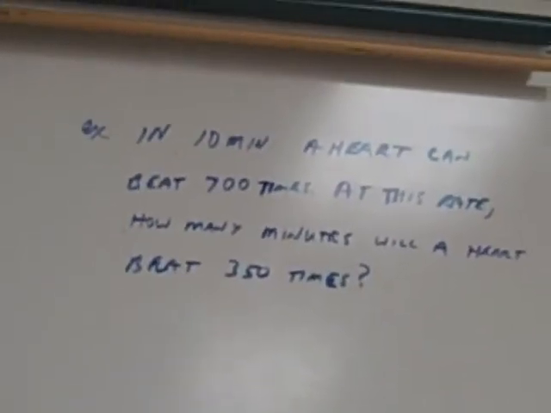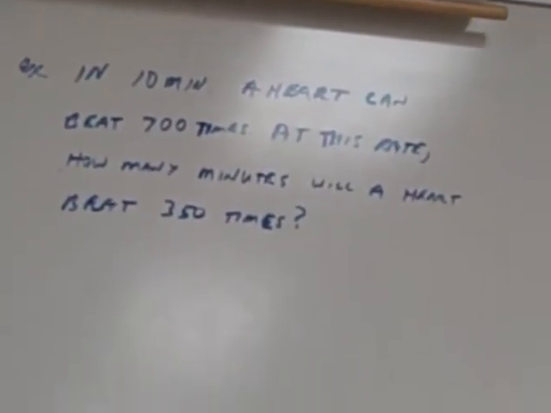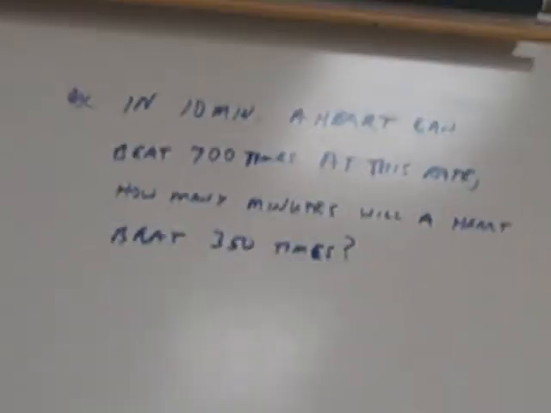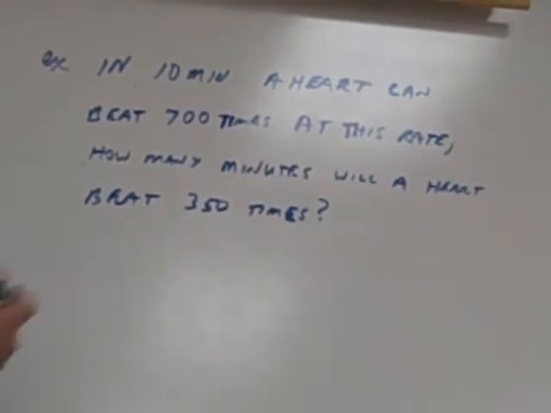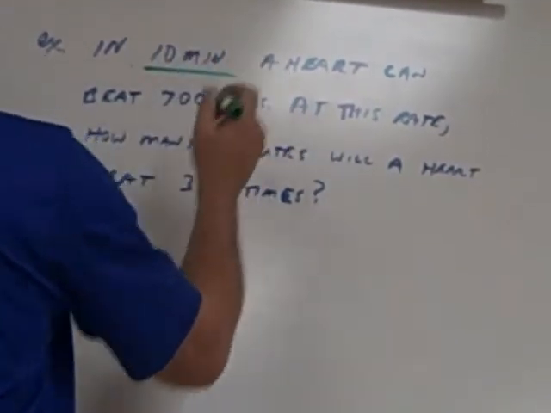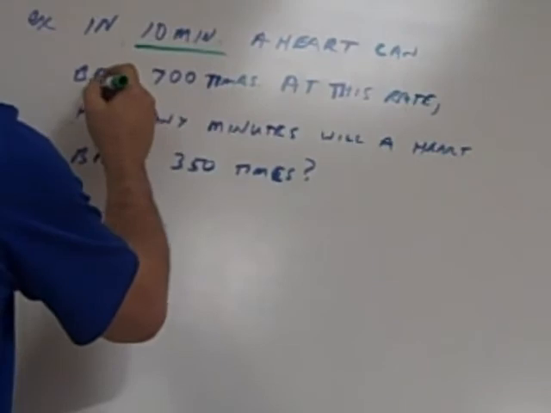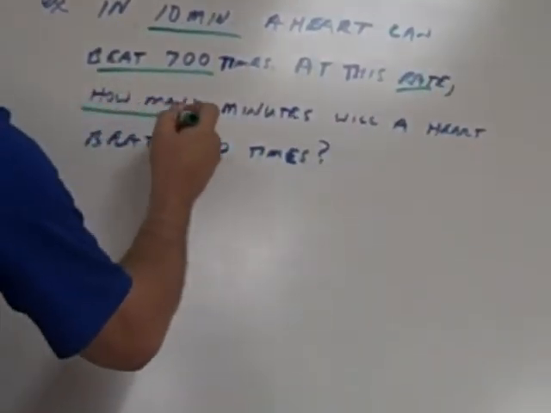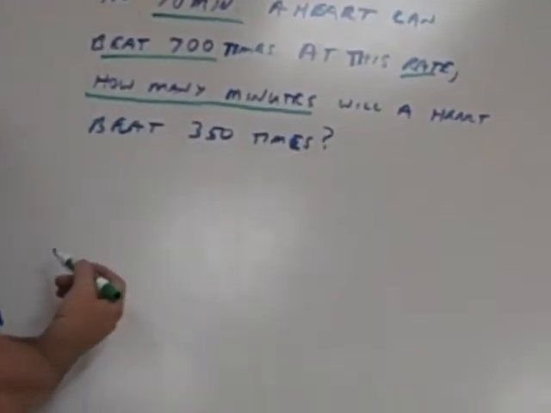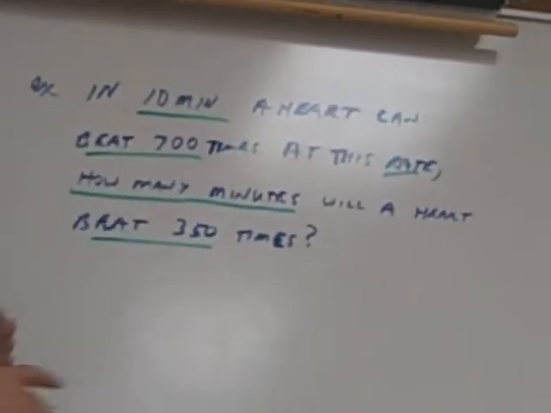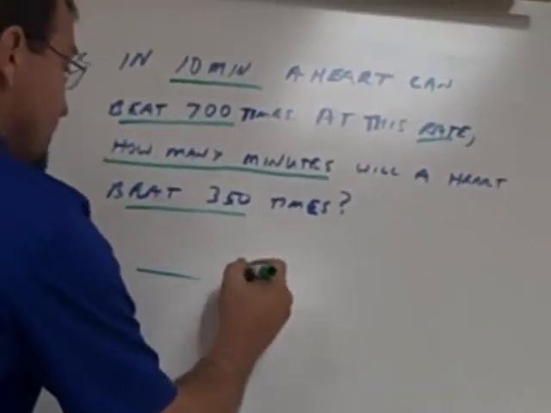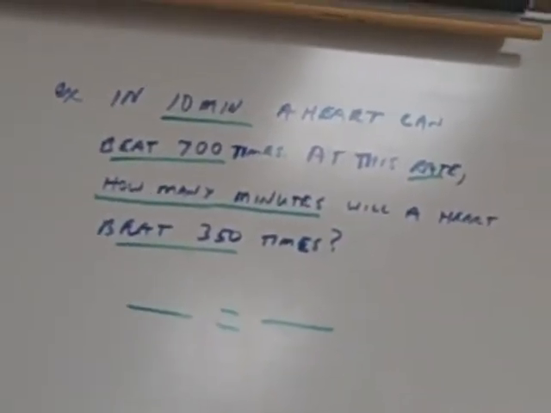Read this one. In 10 minutes, a heart can beat 700 times. At this rate, how many minutes will a heart beat 350 times? What do you see? 3 numbers. 10 minutes. 700 beats. Rate. How many minutes to beat 350? Do you see 3 pieces of information and asking for another one? Yes, sir. I'm thinking this right here, right off the bat.